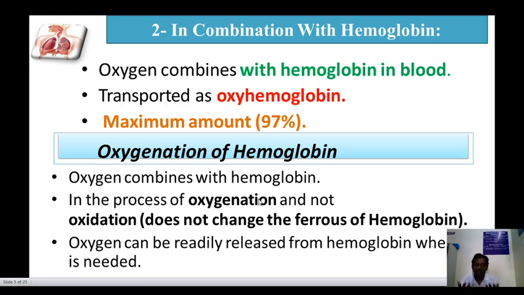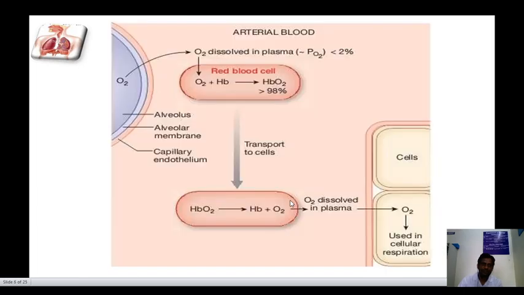Oxygen can be readily released from hemoglobin when it is needed. The oxygen dissolved in plasma or carried by hemoglobin as oxyhemoglobin is transported to the cell, where O2 is used in cellular respiration.